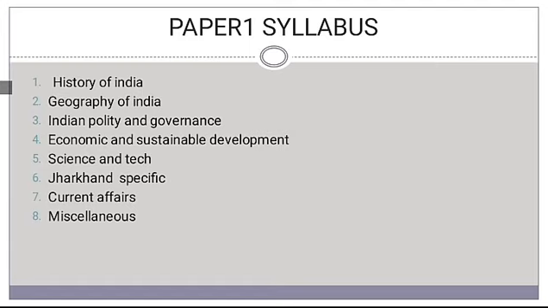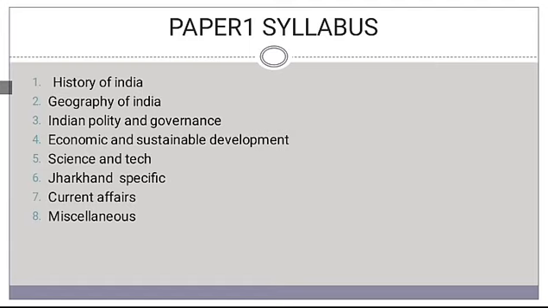Under Indian polity and governance, there are topics like the constitution, historical underpinnings, the parliament, the president, prime ministers. Such kinds of subjects come under this syllabus. Under economic and sustainable development, what economic development was present in our country before independence and after independence, after 1947 and after 2000.